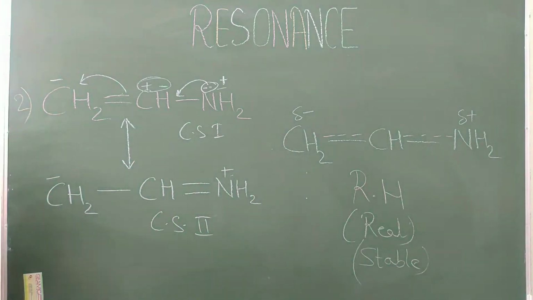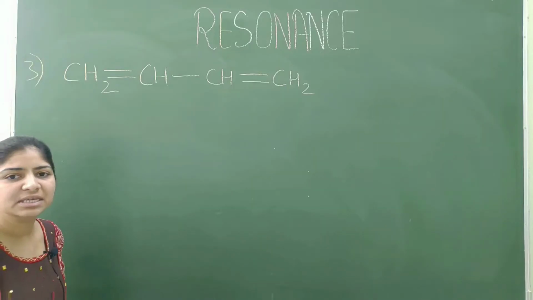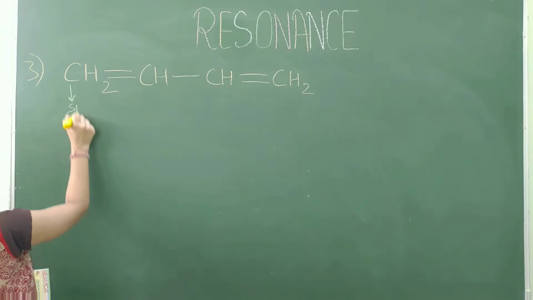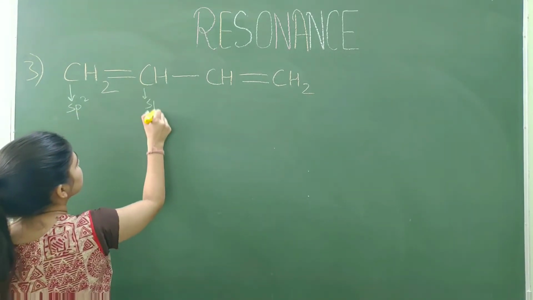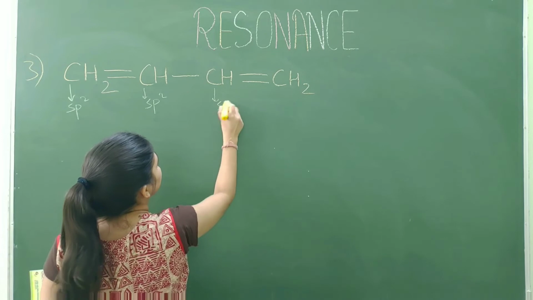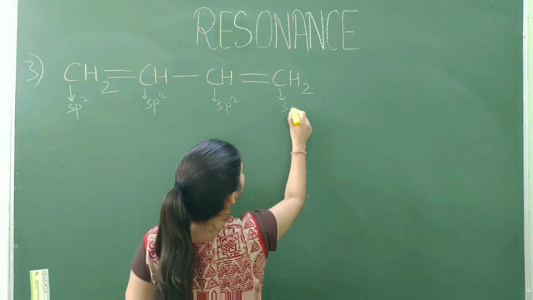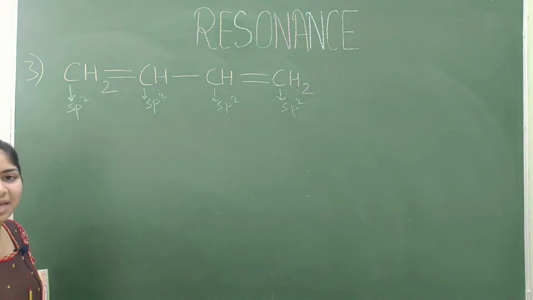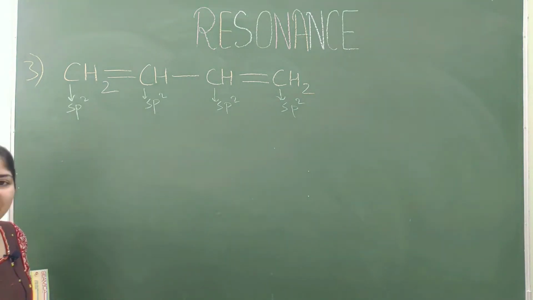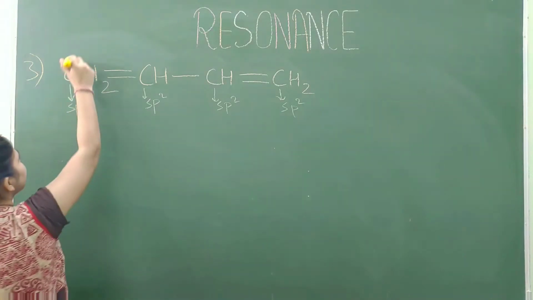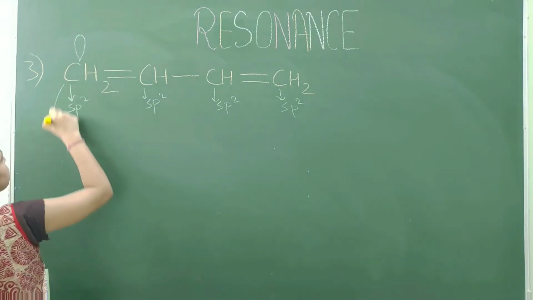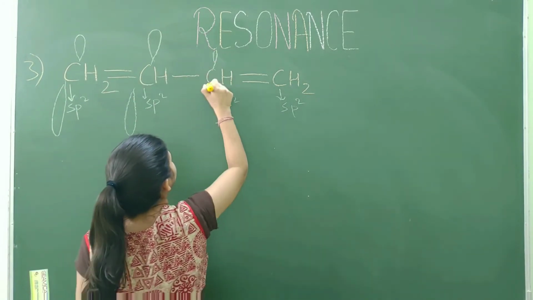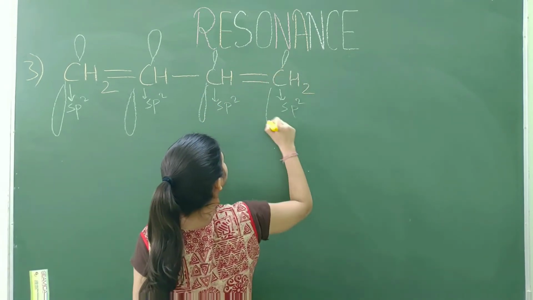Okay, so now you can take a screenshot. Now let us see the resonance hybrid of this molecule. The hybridization of this carbon is sp2. This is sp2, sp2 carbon and sp2 carbon. So the hybridization of each carbon in this molecule is sp2. It means it has one vacant p orbital, so py is vacant. Okay, so this is vacant p orbital.